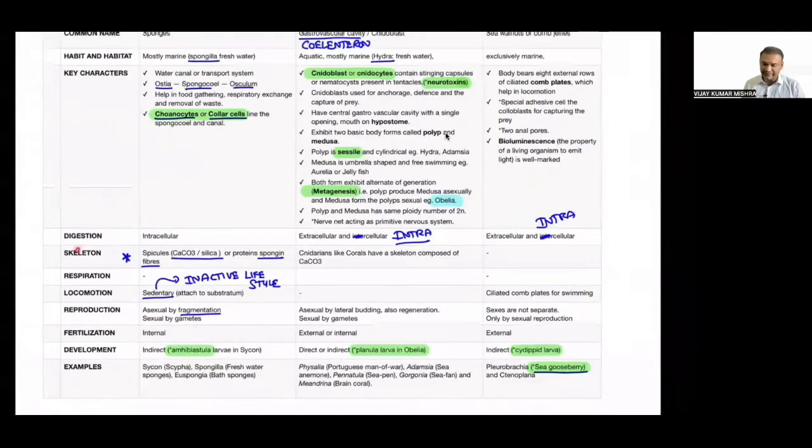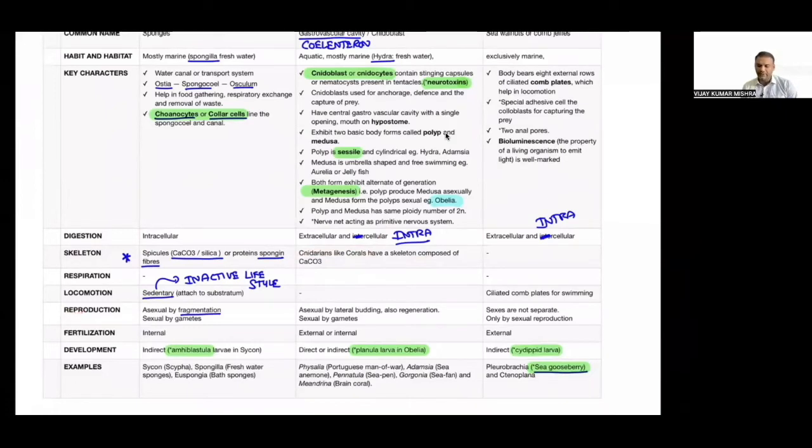Do they have skeleton? Skeleton is a hard part of the body. They have spicules, as for skeleton, as for spongin fiber. Cnidarians like corals have a skeleton in the form of calcium carbonate. Yes, sir. They have a skeleton in the form of calcium carbonate. You must know this. Correct. Let's discuss further.